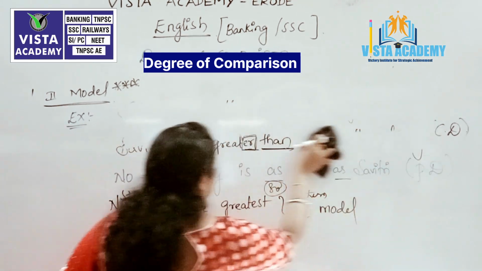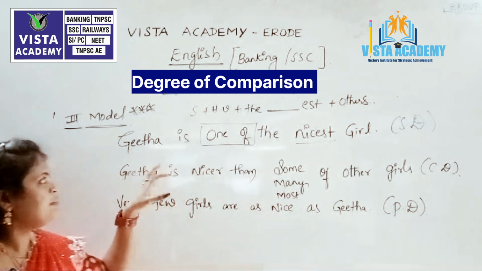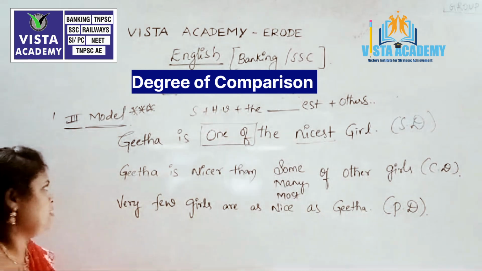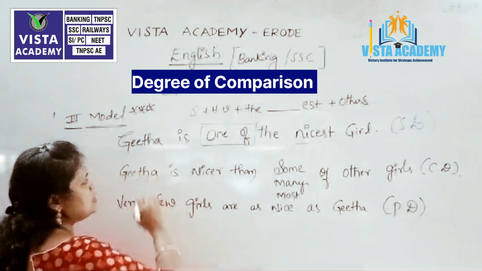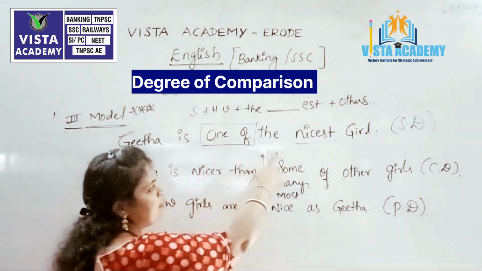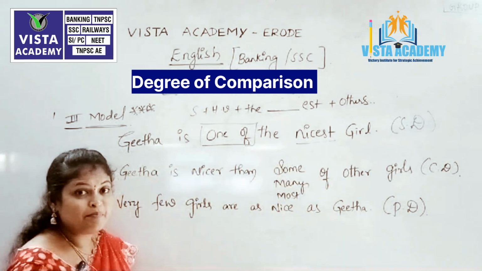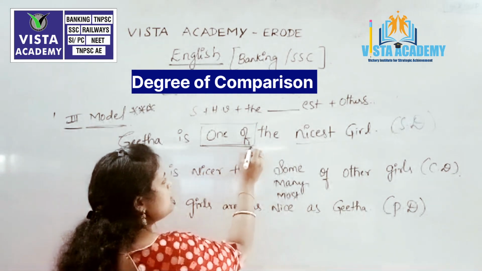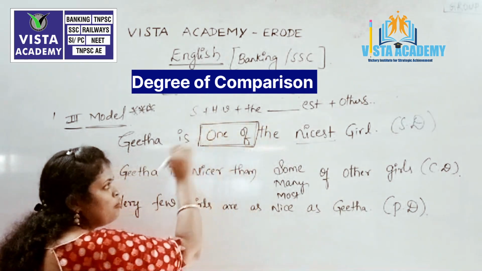Coming to the third model of degree of comparison, let us see what is the difference between the second and third model, and how it varies. Let us take an example: Geeta is one of the nicest girls. Here the difference from the previous model is that we are adding a special case, that is "one of the".